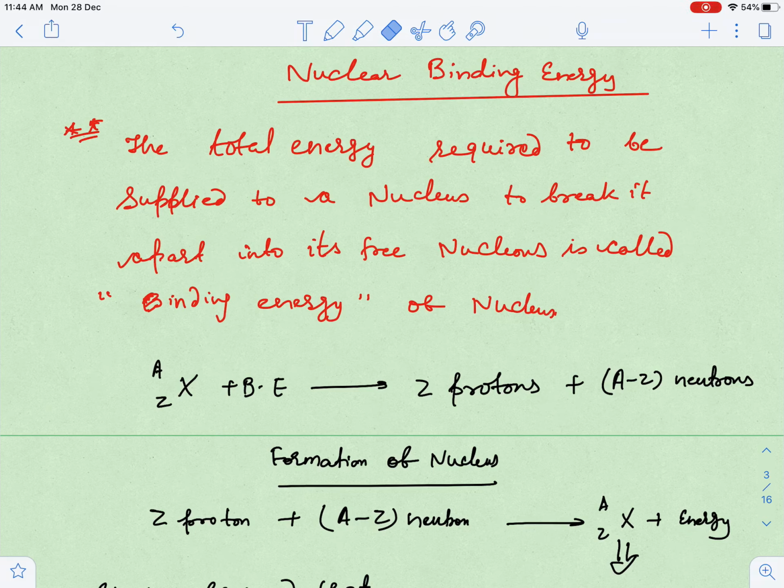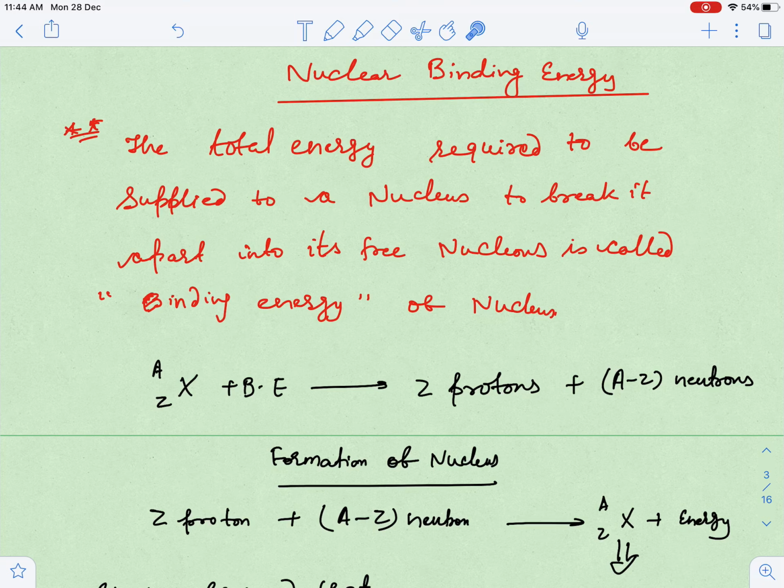So good morning everyone. This is the second lecture of nuclear physics. In the first chapter we defined what a nucleus basically is, and which components form it, like nucleons. We discussed all these things in yesterday's class. Today we are going to discuss one of the most important concepts of the nucleus, that is nuclear binding energy.